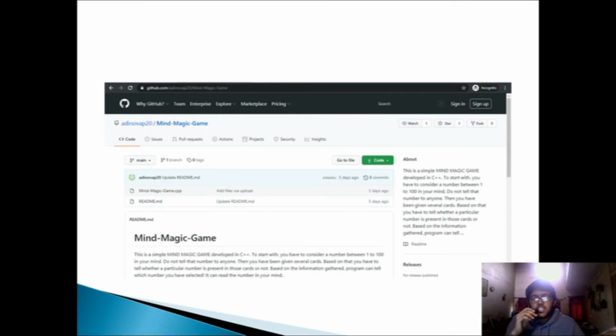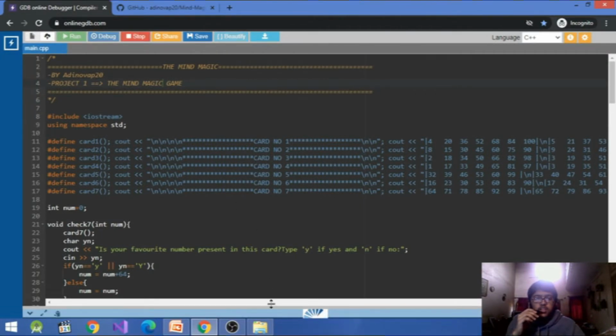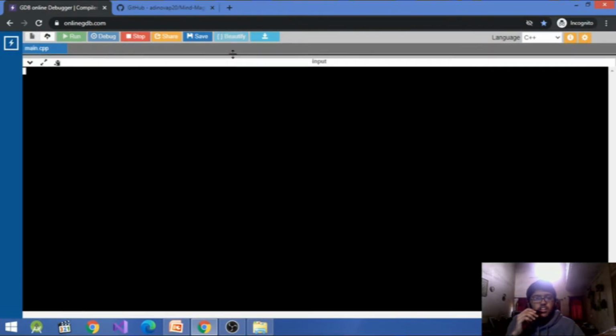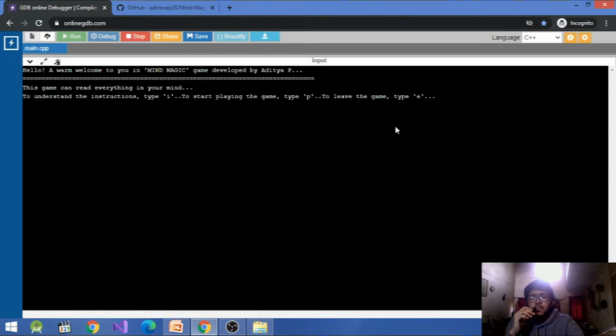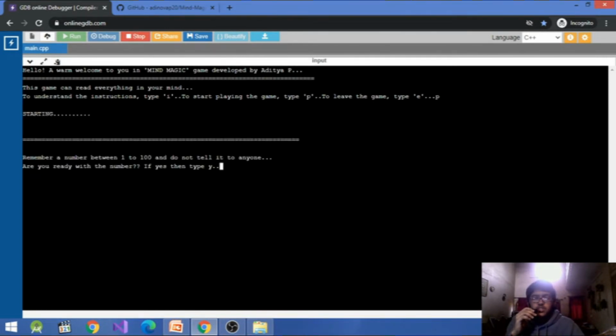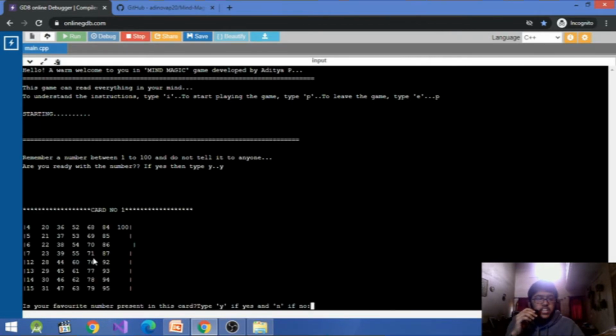Now I'll show you the demonstration of the game. This is the code. I'll run the code now. So to play the game, type P. Let us choose a number 76. So I'm ready with my number, type Y. 76 is there in the card 1, so type Y.